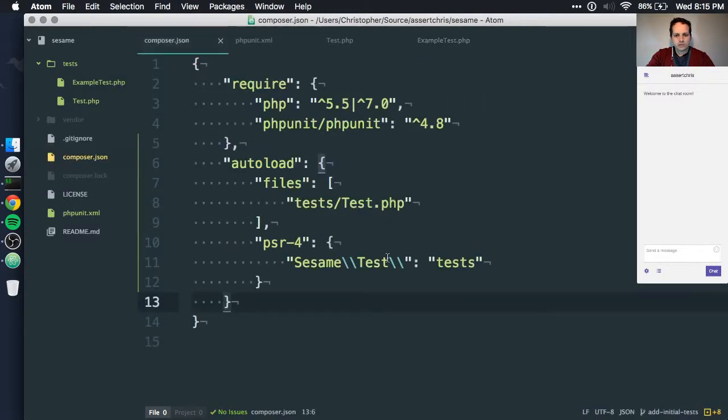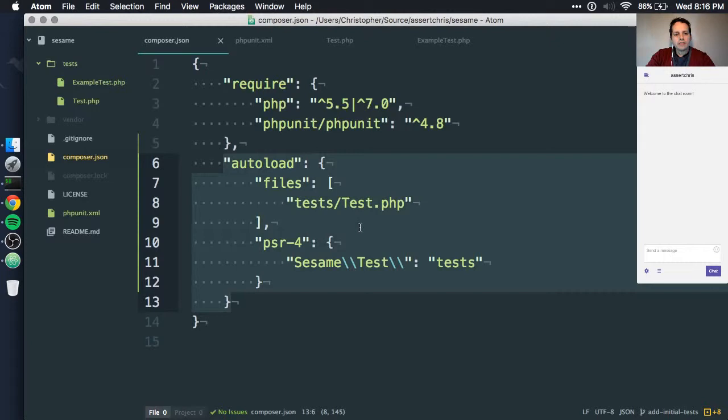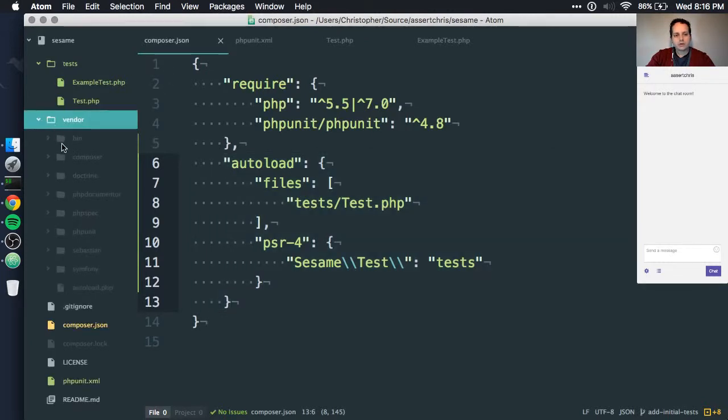Okay, what did I call that? Yes, that's right. Okay, now because we've made changes to how Composer should autoload these classes, we have to update the autoloader. So we'll say composer dump-autoload. This generates a new class autoloader.